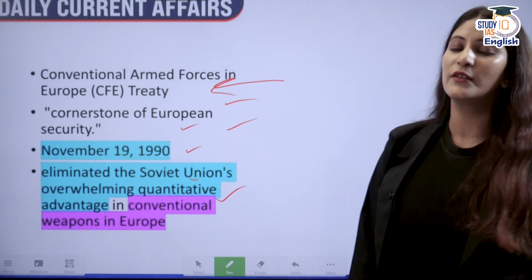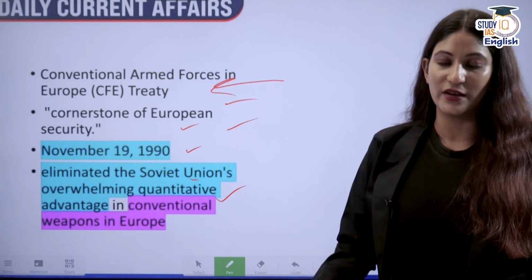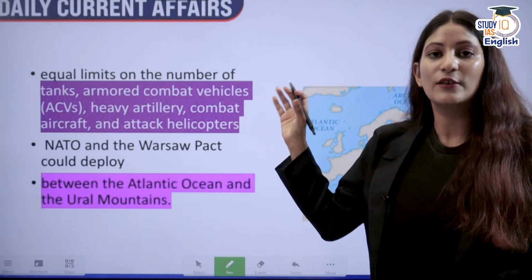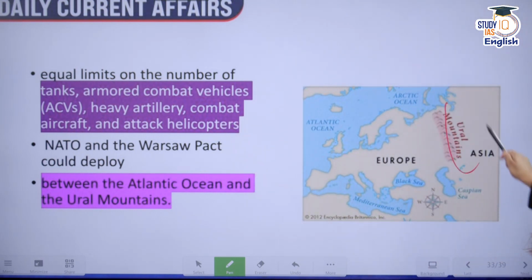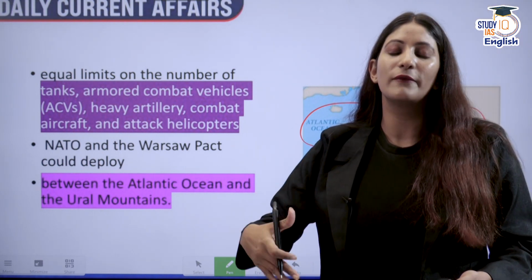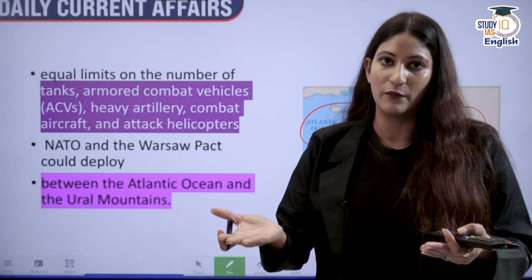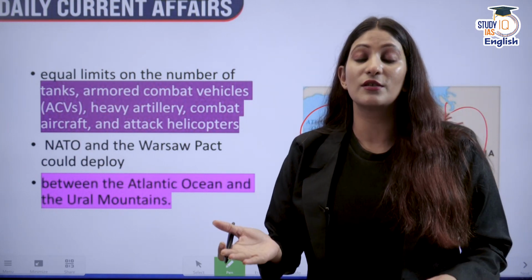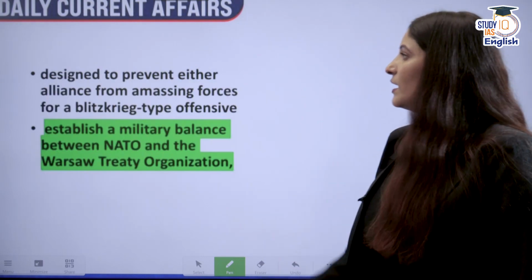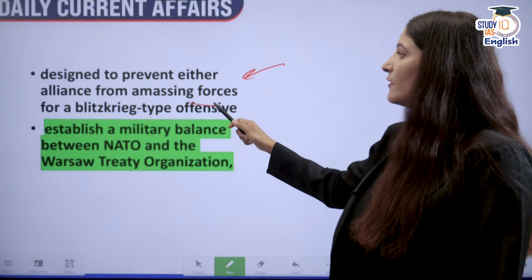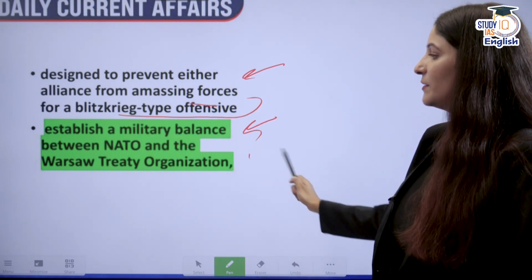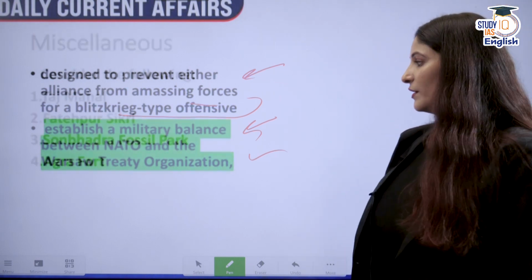It eliminated the Soviet Union's overwhelming quantitative advantage, the number of tanks and the rest of the things it could place between the Ural Mountains and the Atlantic Ocean, so that the kind of deployment that happens between NATO and Warsaw Organization members remains stable and at equals. Okay, it was designed to prevent either alliance from amassing forces for a blitzkrieg type of offensive and establish a military balance between NATO and the Warsaw Treaty Organization.